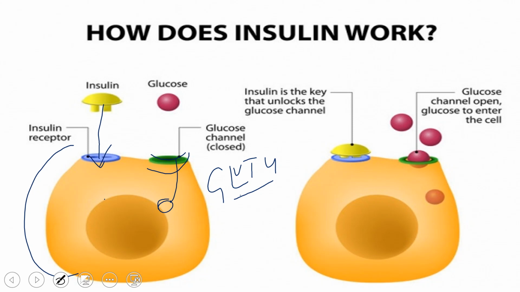Now, either we lack insulin, or we have insulin but it is not able to work there. In both cases we have diabetes. So we have different types of diabetes. We are going to talk about the first category, type 1 diabetes mellitus.